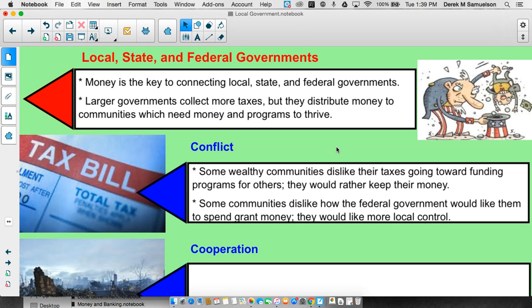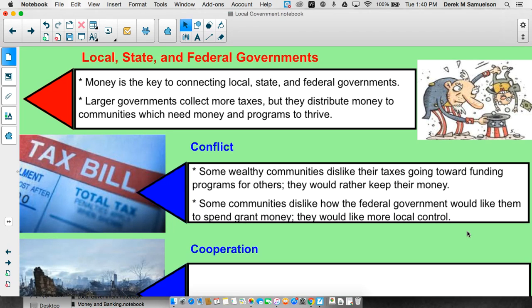This is a good national program. It makes sure that we don't have states where poverty becomes such an extreme problem that people are getting sick and dying and fleeing the state because it's so bad there. But at the same time, Massachusetts doesn't like that for every dollar that they pay in taxes, they only get 81 cents back from the federal government, whereas Mississippi, for every dollar they spend in taxes, gets almost $2 back from the federal government. That's just how that works within our national system. Some communities don't like it so much.